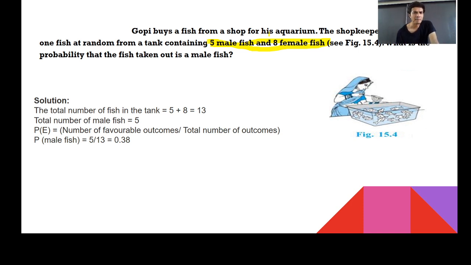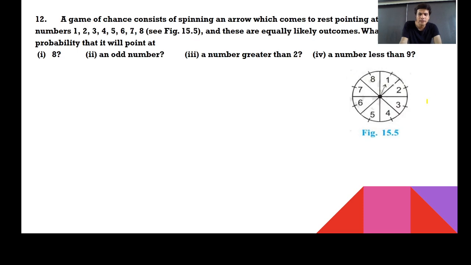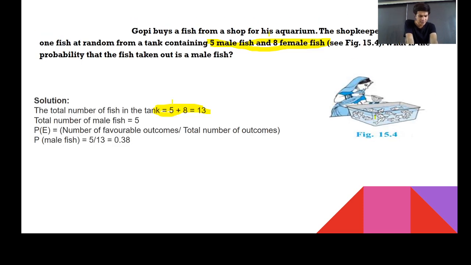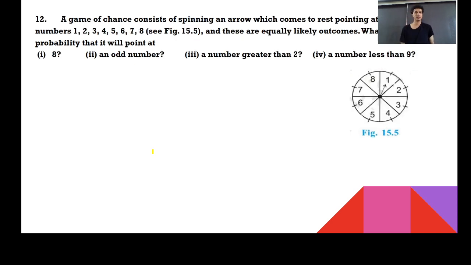Let's move further. What's the probability that the fish taken out could be a male fish? So how many total fishes are there? You can say that 5 plus 8 is equal to 13. Now understand, students. Don't keep counting the fish in the box. Sir, here 5 male and 8 female are given. Let me keep counting and check whether it's correct or wrong. So total I got 13 fish. Out of 13 fish, how many male fishes could be there? 5 by 13, it's the probability for male. And for the female, it is 8 by 13. So you got your two answers. Probability for male could be 5 by 13. Probability of the female could be 8 by 13. Right? Moving further.